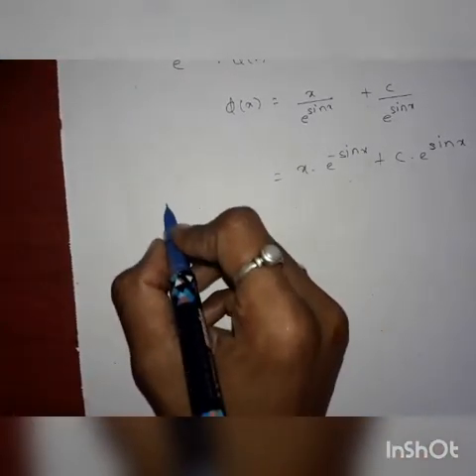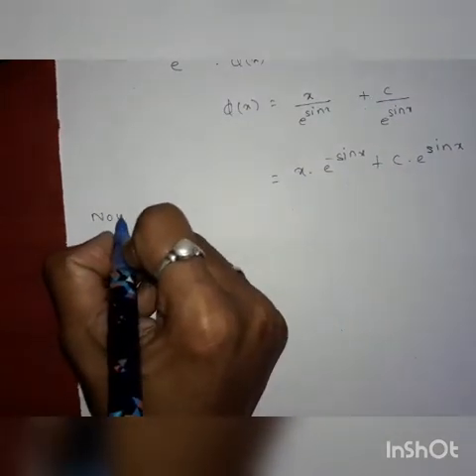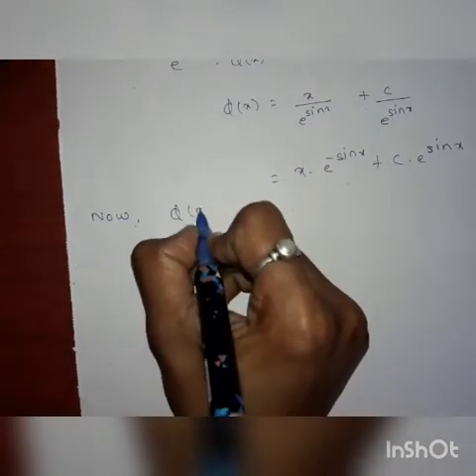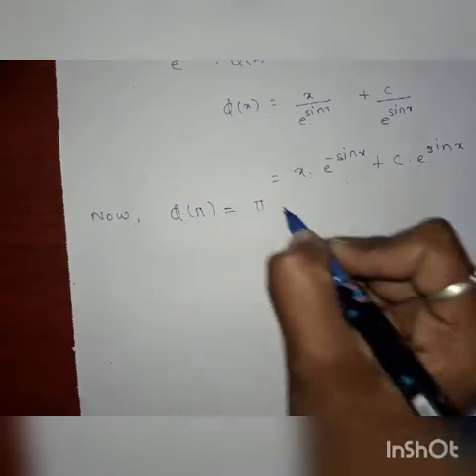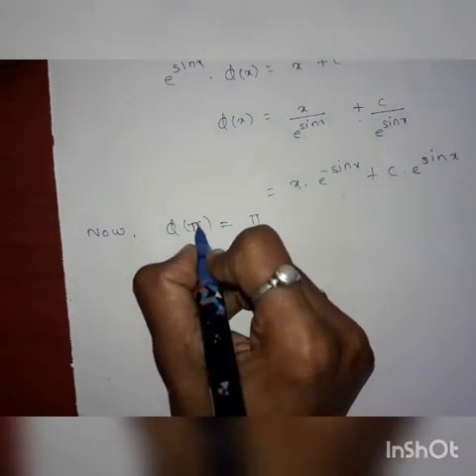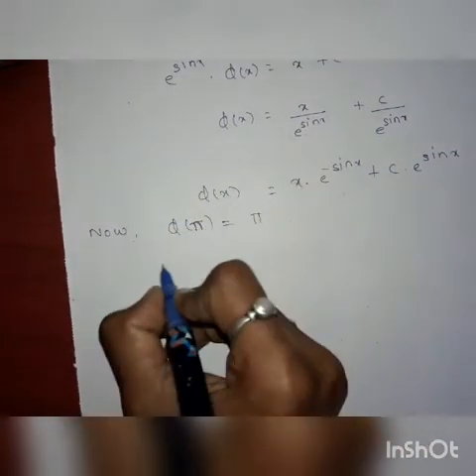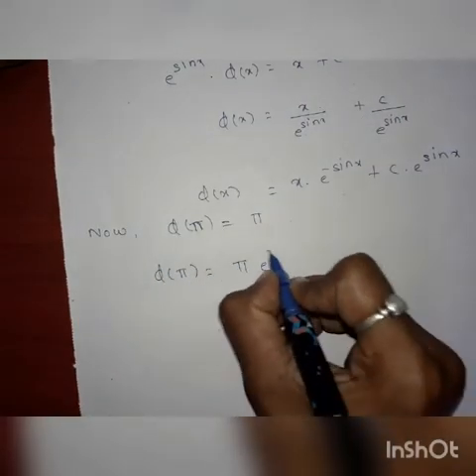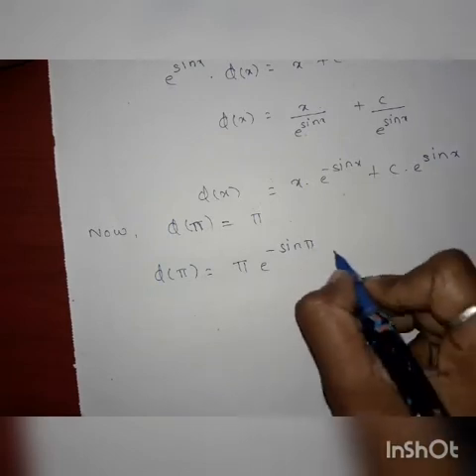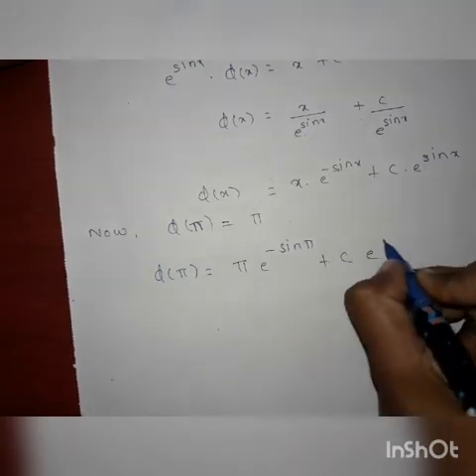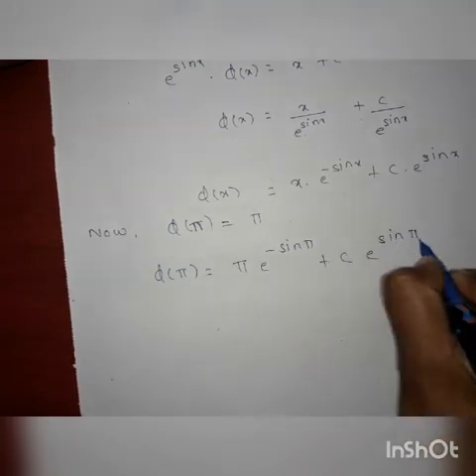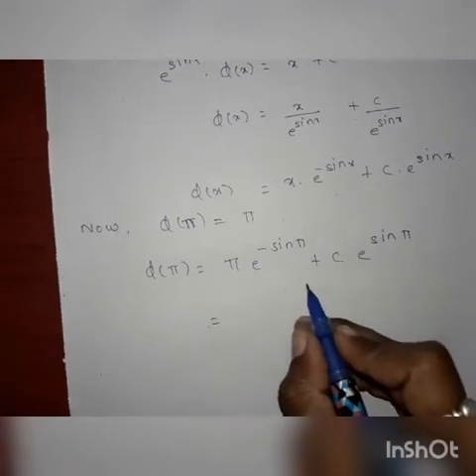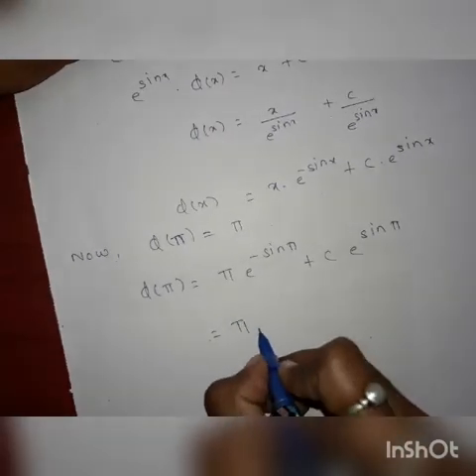Now the given condition is phi of pi is equal to pi. Then put x is equal to pi. Then phi of pi is equal to pi e^(-sin pi) plus c e^(sin pi).